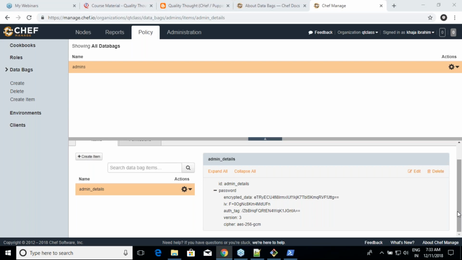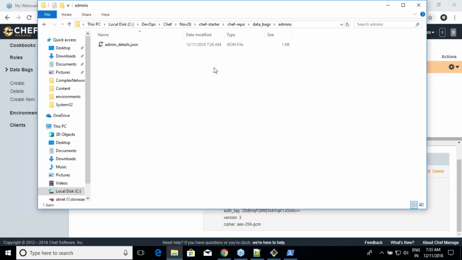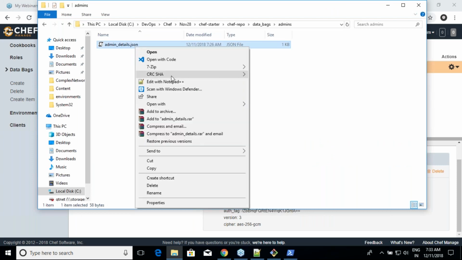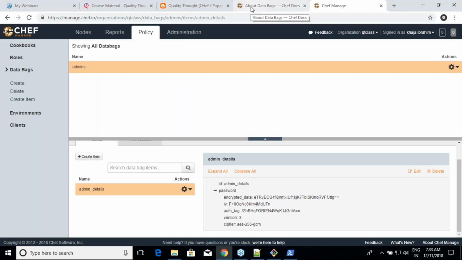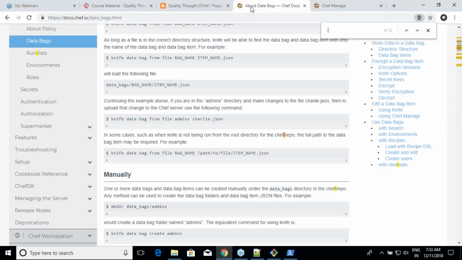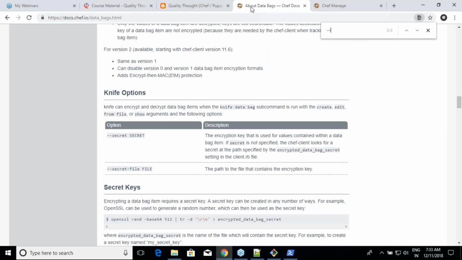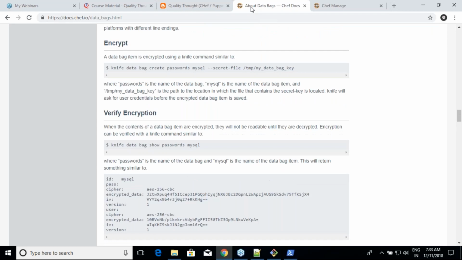But we still have one more problem. The problem is I have done it on the server, but if I get into my local system and edit this file, it is still admin@123. You need to also change that locally, right? Yeah. So let us see what it is. For that, you just need to add one more thing. One minute. I think I forgot that. What is it?